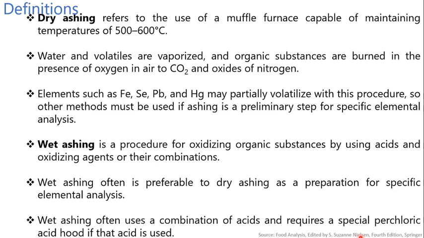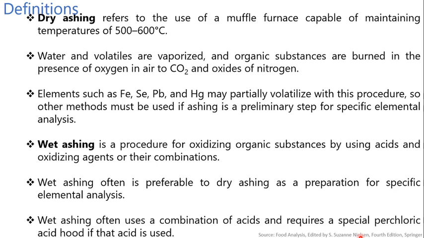Water and volatiles are vaporized and organic substances are burned in the presence of oxygen in air to CO2 and oxides of nitrogen. Most minerals are converted to oxides, sulfates, phosphates, chlorides and silicates. Elements such as iron, selenium, lead and mercury may partially volatilize with this procedure.